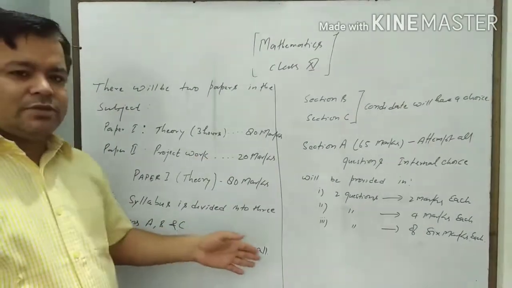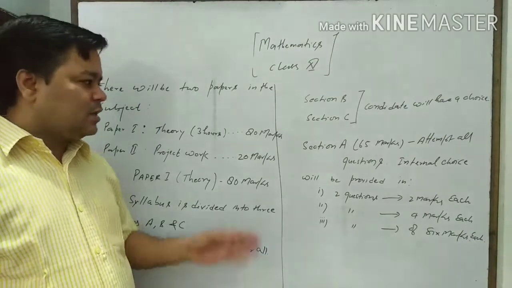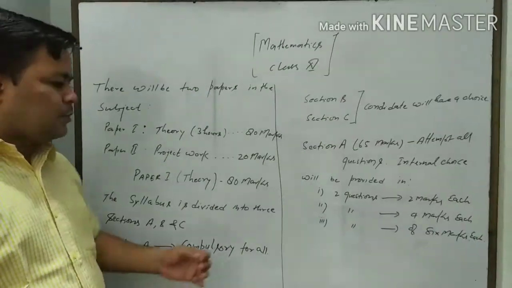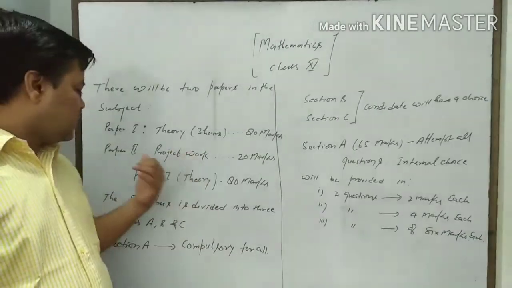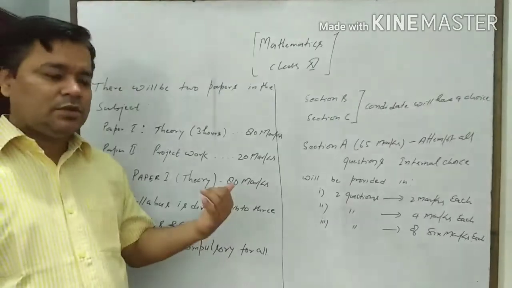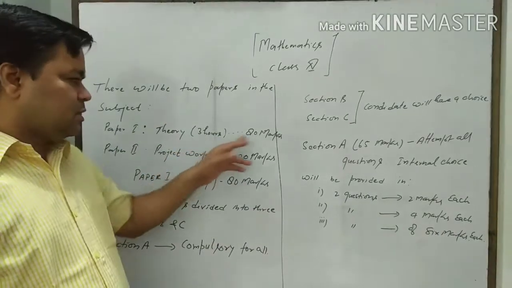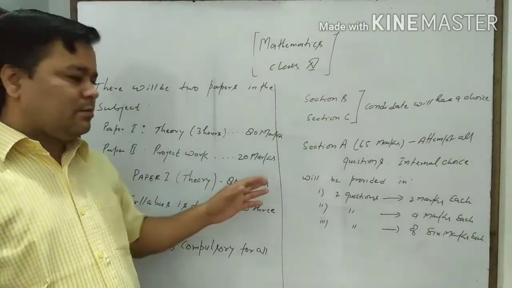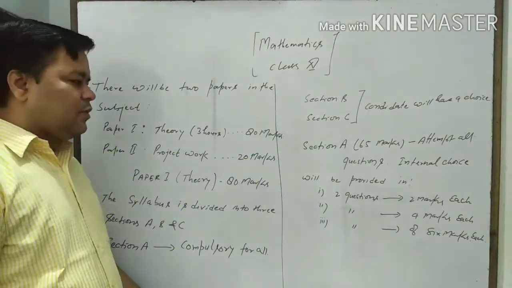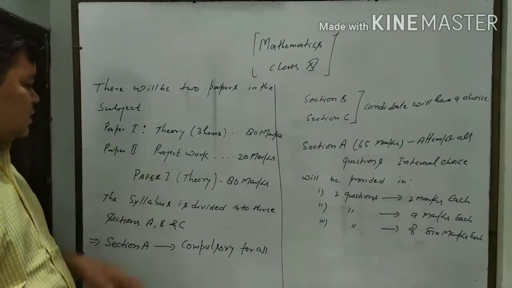This is the new syllabus of 11th class. Last year we had only one theory paper, not any project work. Last year we had only one paper of 3 hours and 100 marks. But in the new session we have some differences.